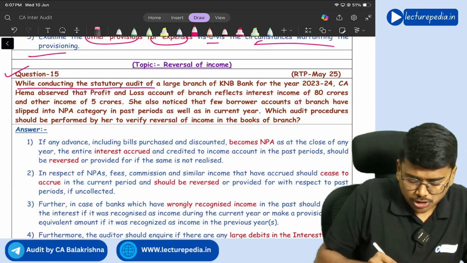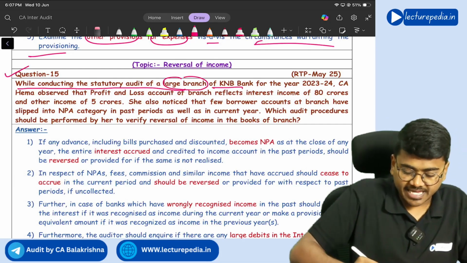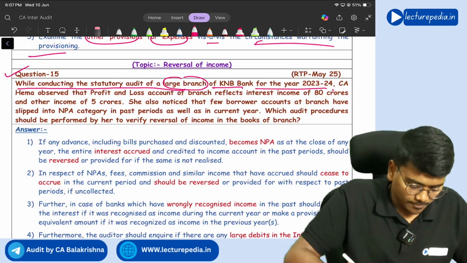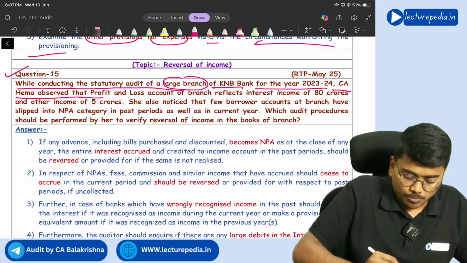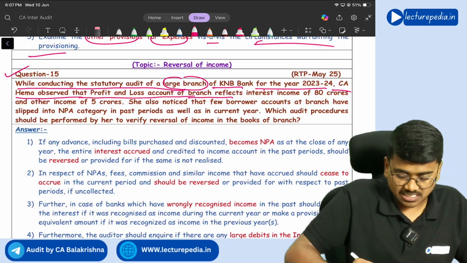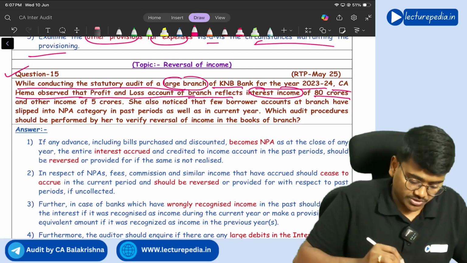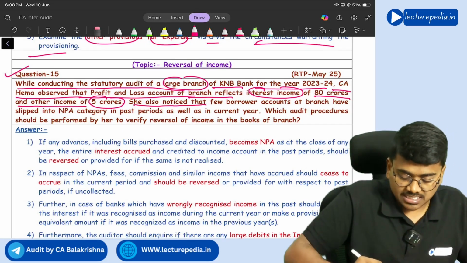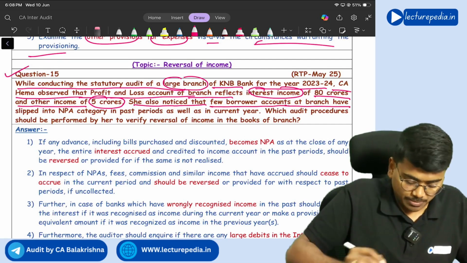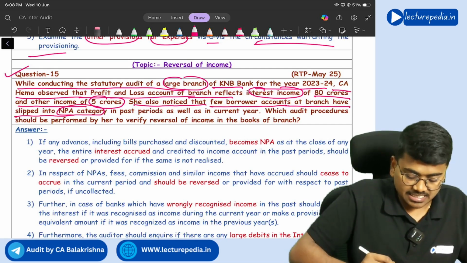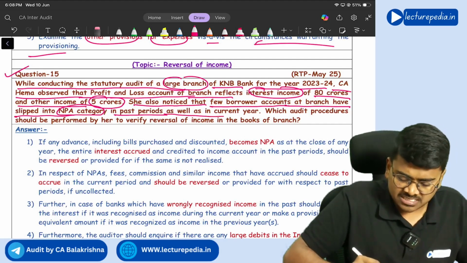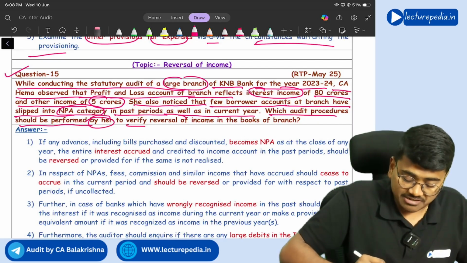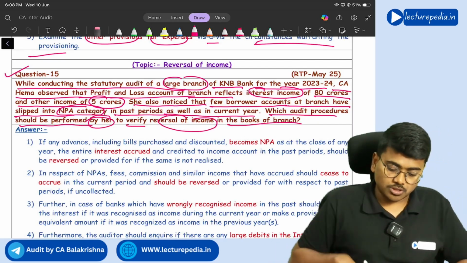While conducting the statutory audit of a large branch of KNB Bank for the year 23-24, CA Hema observed that the profit and loss account of the branch reflects interest income of 80 crores and other income of 5 crores. She also noticed that a few borrower accounts at the branch have slipped into NPA category in the past period as well as in the current year. Which audit procedure should be performed by her to verify reversal of income in the books of branch?